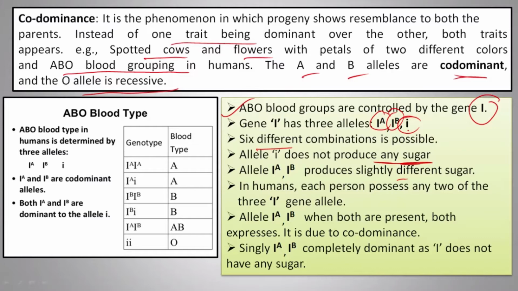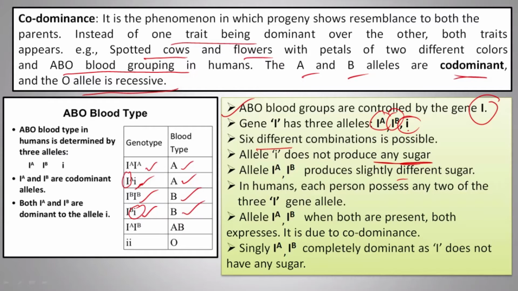So IAIA will produce A blood type. IA and small i will again produce A, because IA is dominant over small i, which does not produce any sugar. IBIB will be B, and with small i it is also B blood group.